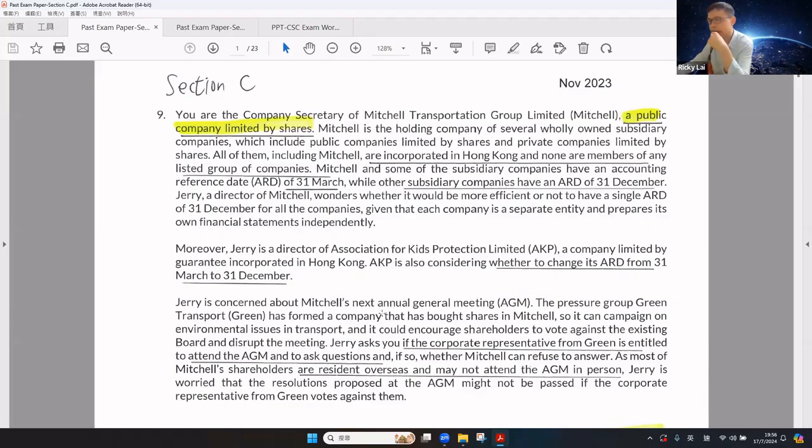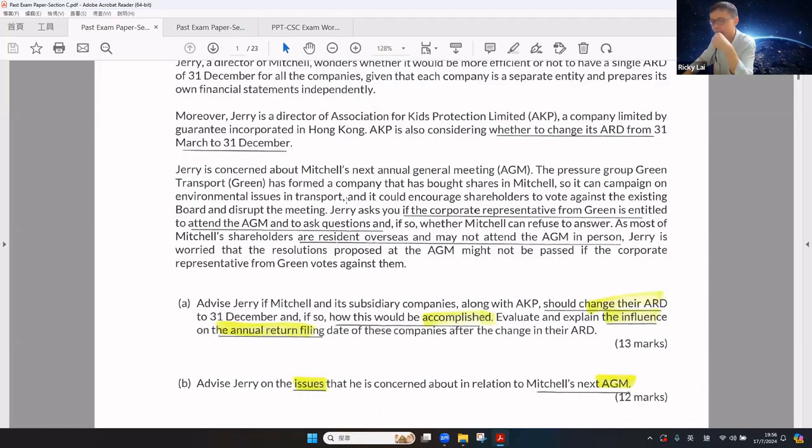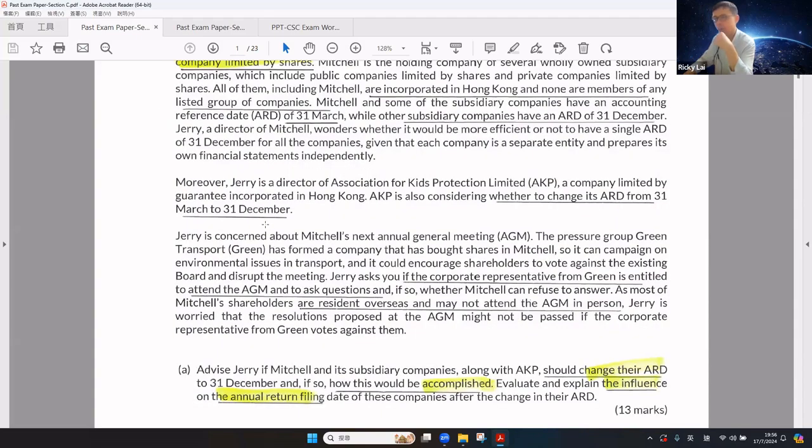Jerry is also a director of AKP, which is a guarantee company. AKP is also considering changing its ARD from 31 March to 31 December. So all of these are relevant to the Part A question requirements.